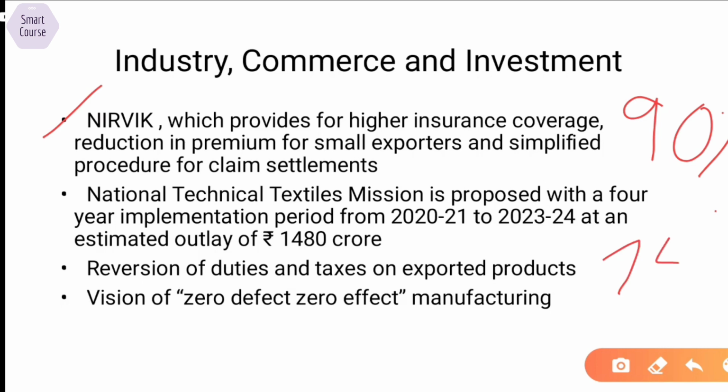Earlier, about 75% was insured under the previous schemes. Through this, exporters will be able to export more effectively and the banks will be able to give better credit to these exporters. Another initiative is the National Technical Textile Mission, which is proposed with a 4-year implementation period and an estimated outlay of 1480 crores. Now, what are technical textiles?